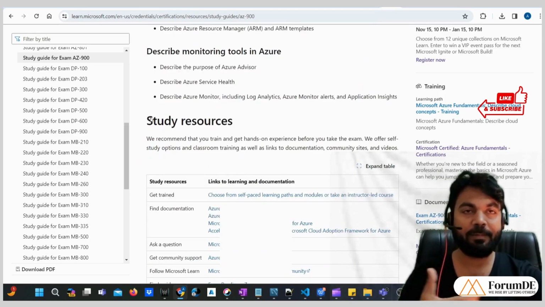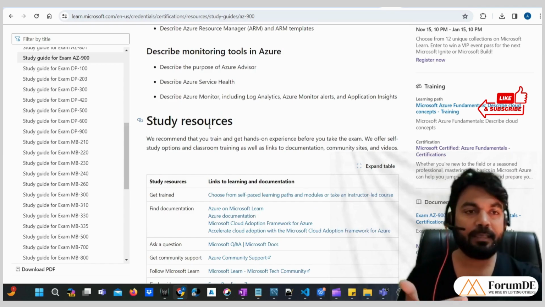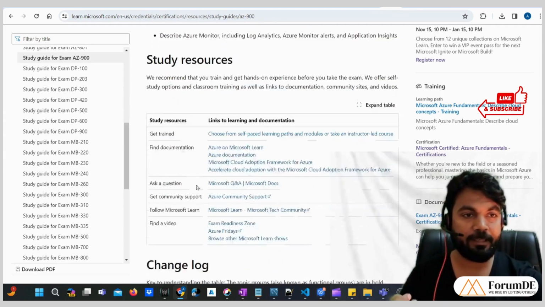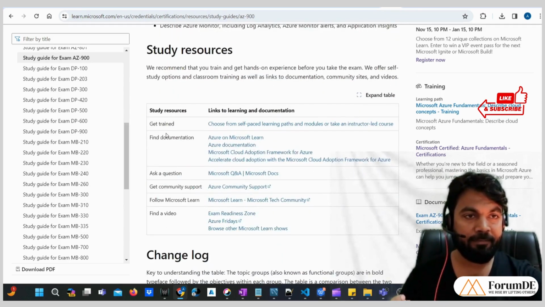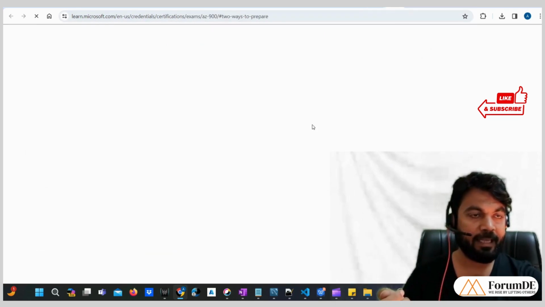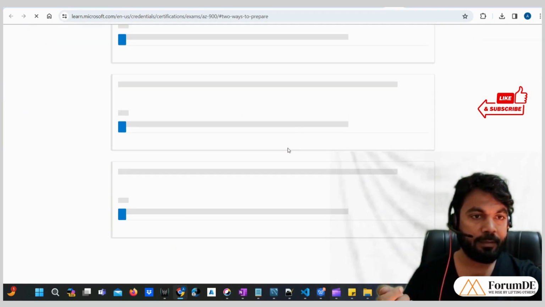Let's quickly go ahead and see another heading that is present in this documentation, that is study resources. This study resources section contains the resources which you can refer to while you are preparing for your certification. Here there is something called get trained, where you can choose from the self-paced learning paths and modules, or take instructor-led courses. So if I click here, let me take you to this page and show you.